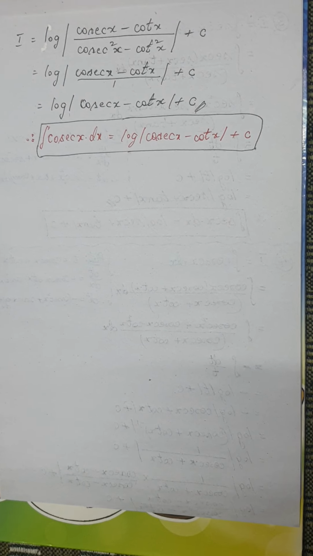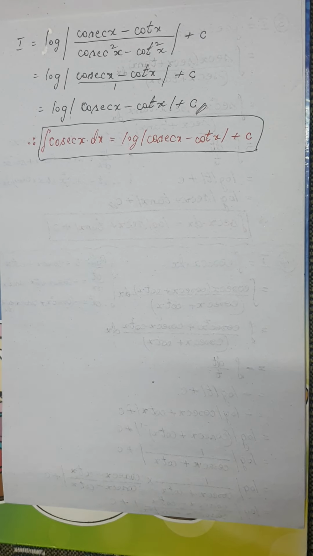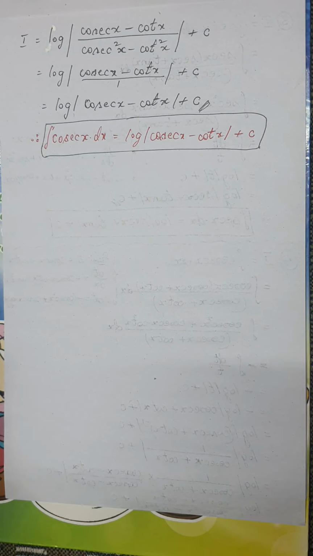These are basic formulas which we would be using, but sometimes they can be asked in the examination for a 2 marks question also. That is why we have done the proof of this.